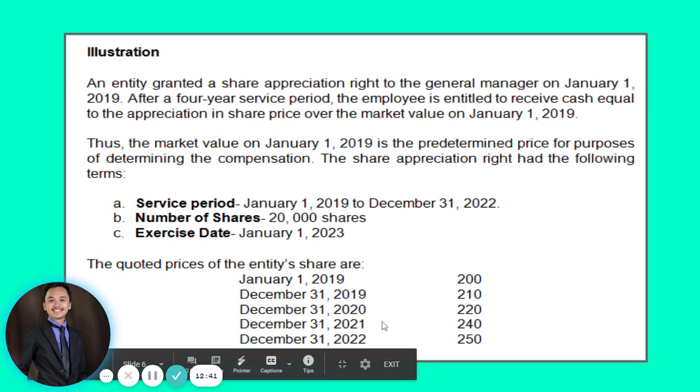All right. Now here are the fair market values of the shares. We have our predetermined price on January 1, 2019 of 200, and then fair market values for 2019 up to 2022 of 210, 220, 240, and 250. These fair market values, guys, will be very important because they will determine the amount of compensation expense that will be recognized throughout the vesting period.